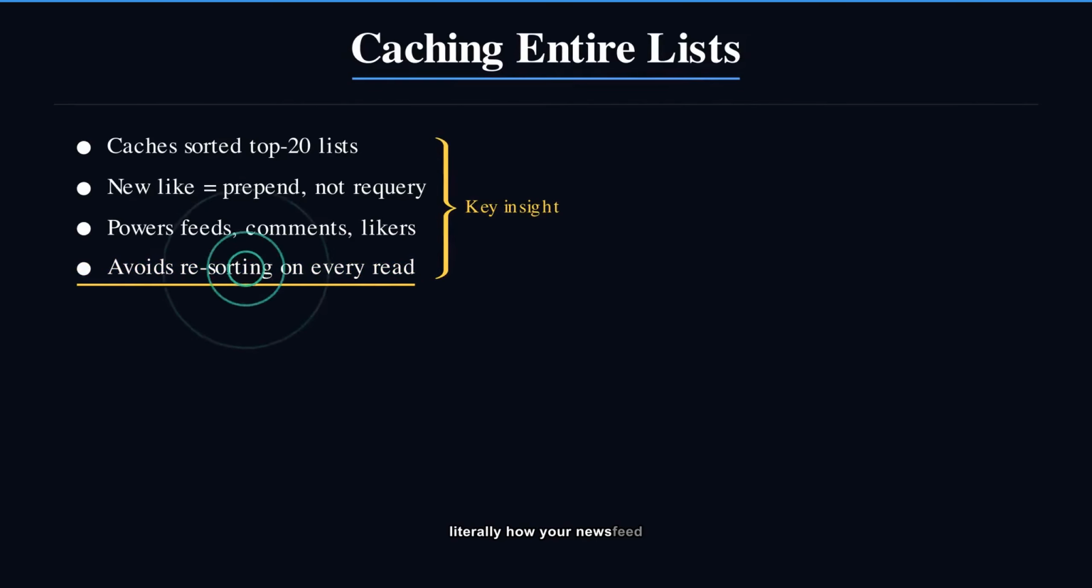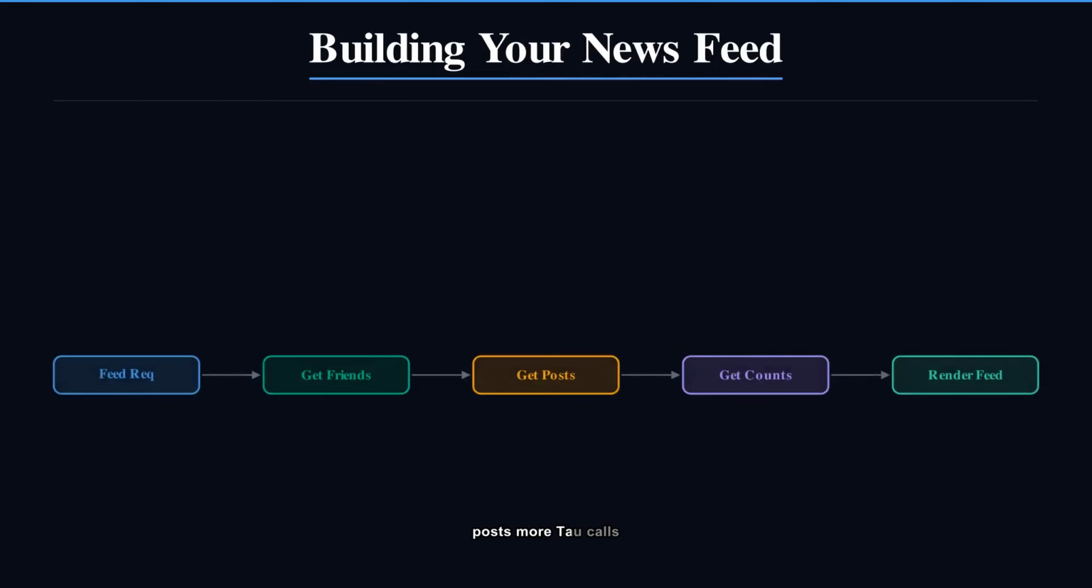This is literally how your newsfeed gets built. Get your friends list, one TAO call. For each friend, get their last 5 posts, more TAO calls. For each post, get like and comment counts. A single feed load can trigger hundreds of TAO reads, all in single-digit milliseconds.